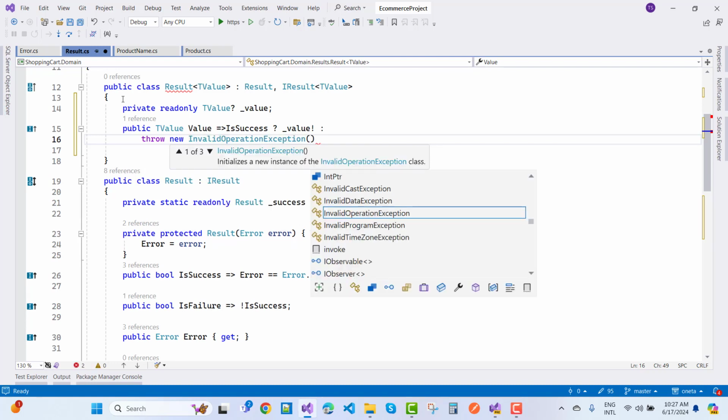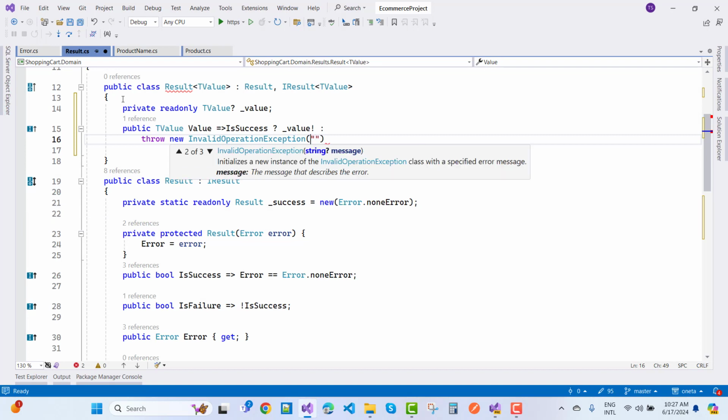And that is the value of the failure result cannot be accessed. The value of failure result cannot be accessed. Okay, and